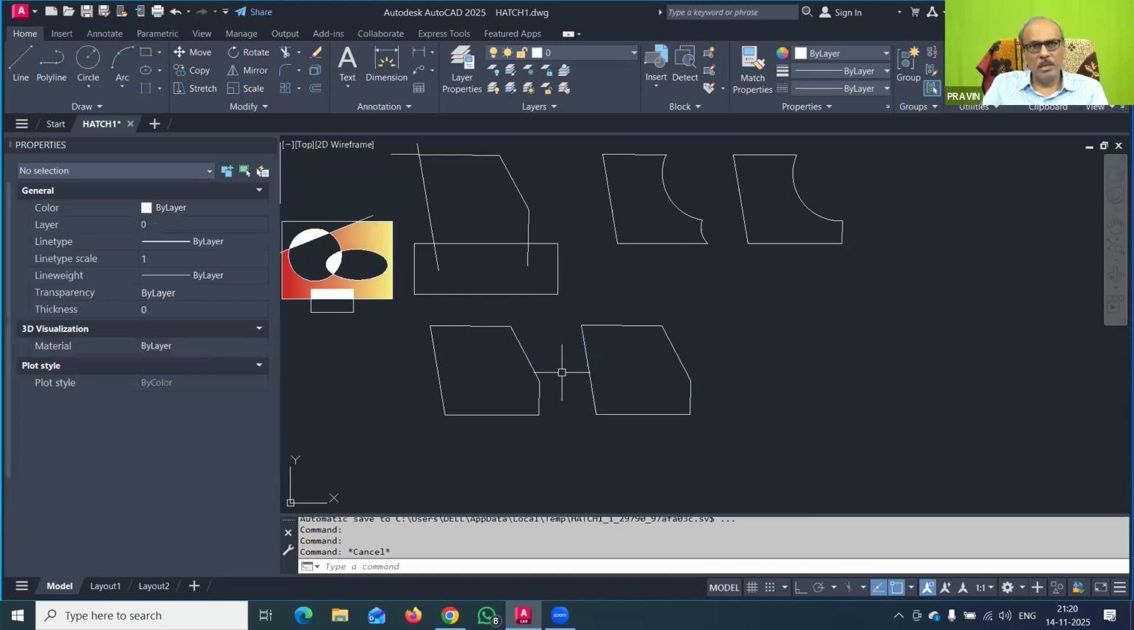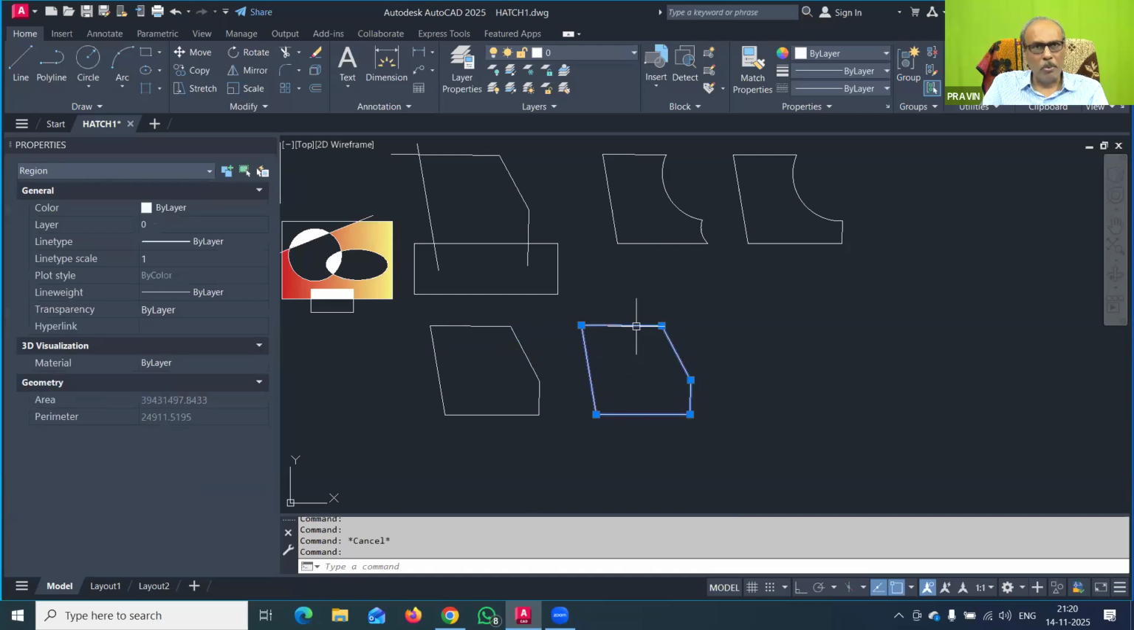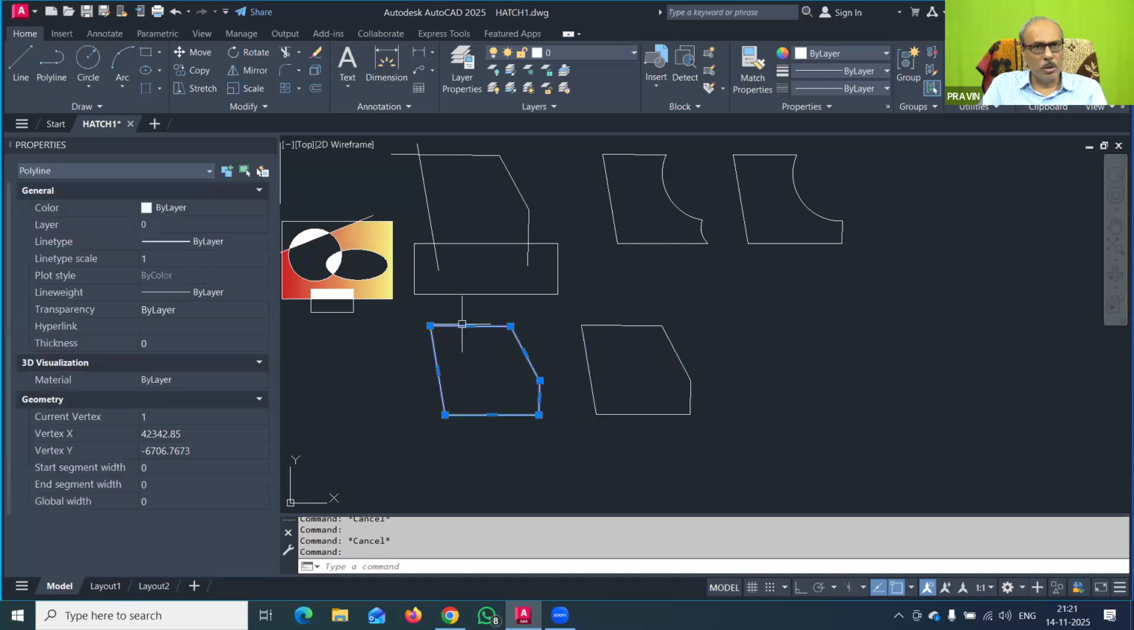In the drawing, both will look the same to you. So this is also the same. This is also the same, but by going into properties, this is a region. This is not much useful to us. But this is a boundary. This is useful to us.